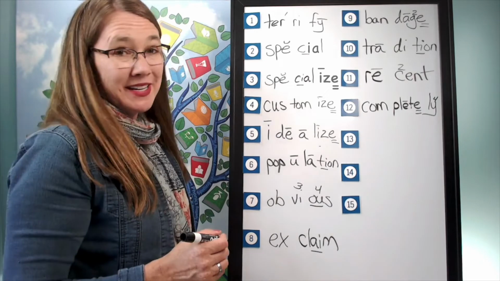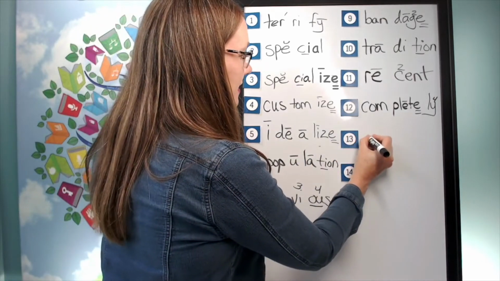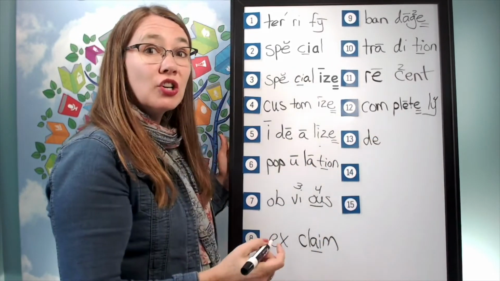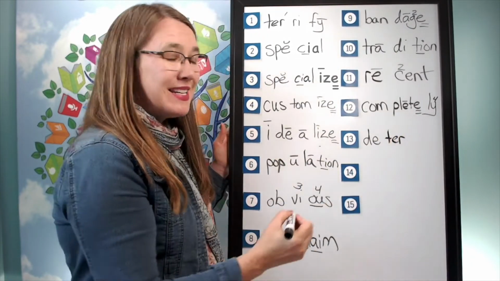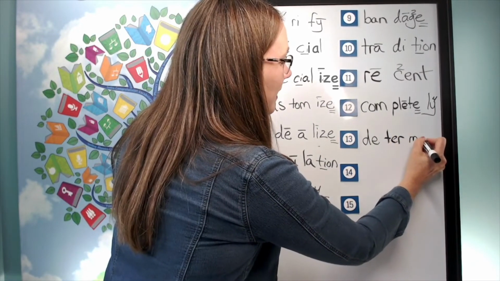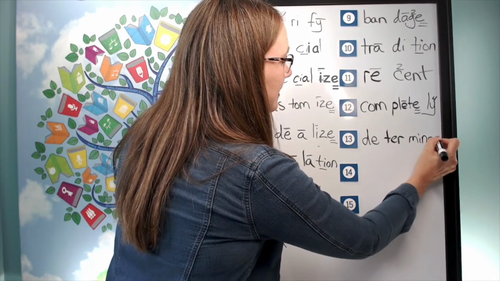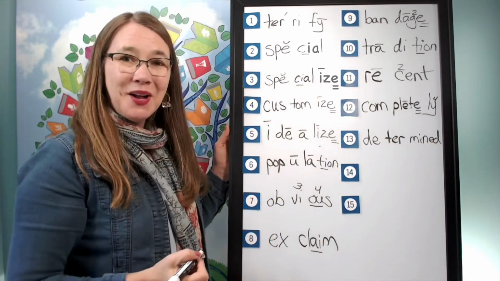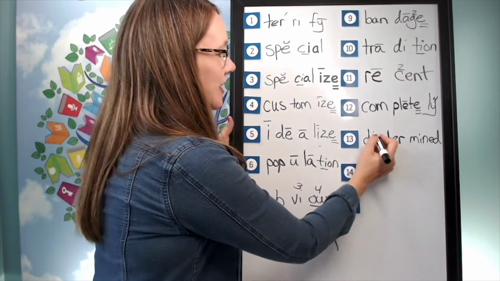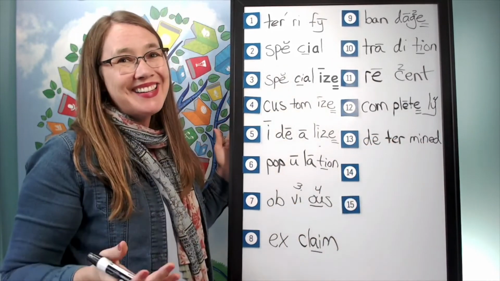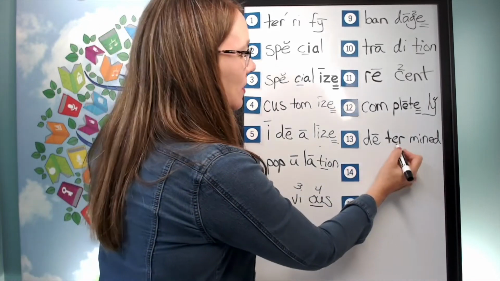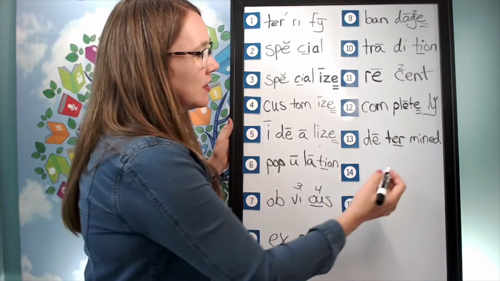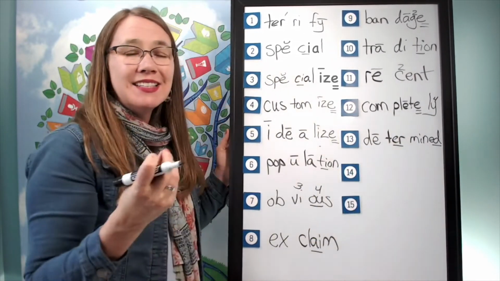And help me to write it. The first syllable is D, E, ter, t, mind, n, d. All right, how will we mark it? We'll put a line over the E. A, E, O, U usually say their long sounds at the end of the syllable. We'll underline the er. And notice we have an ed here.